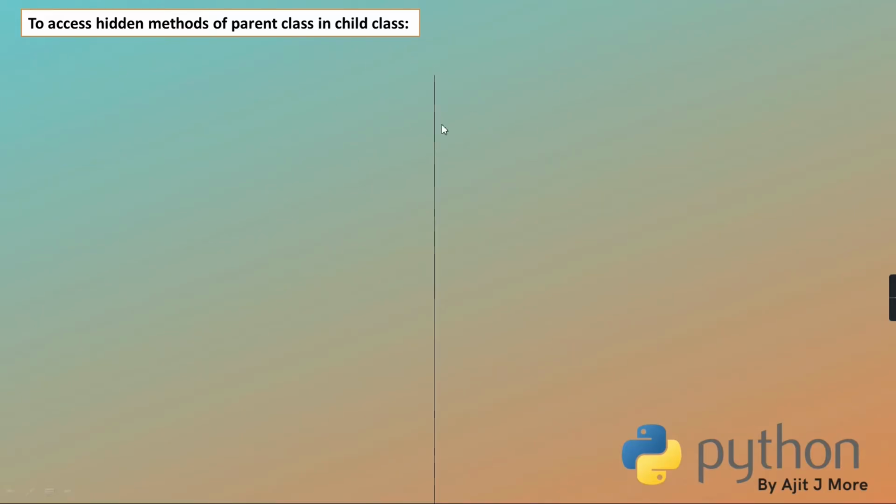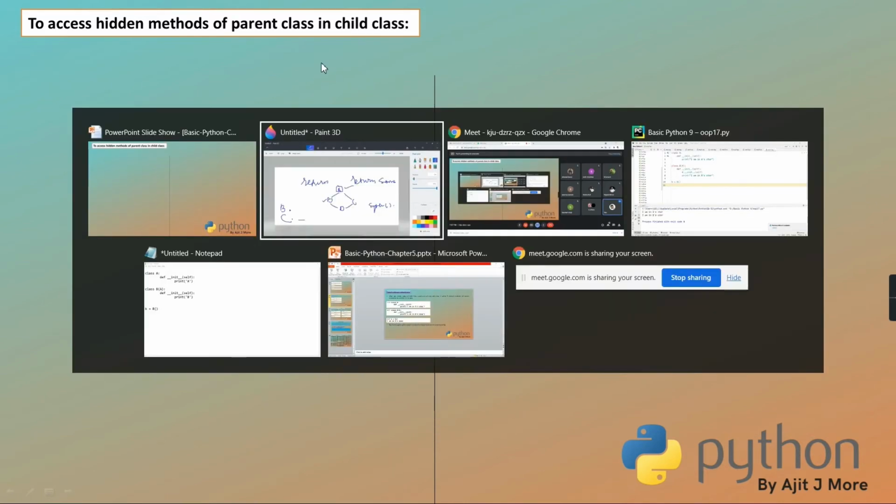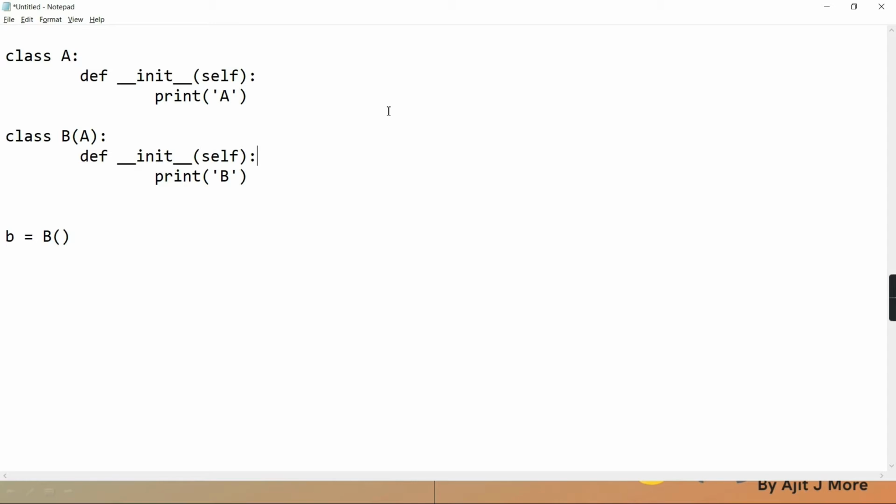Okay, sir. So that's what we'll be discussing now in this topic: accessing hidden methods of the parent class in the child class. If your parent class has some method, and the same method is redefined in the child class, is it overriding?